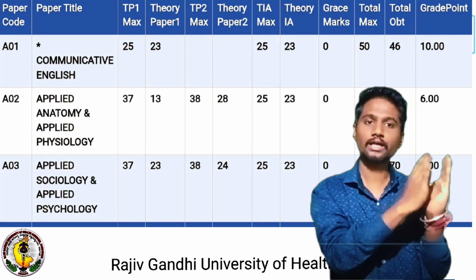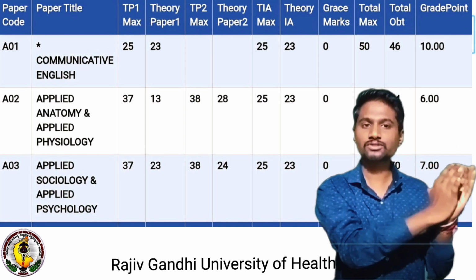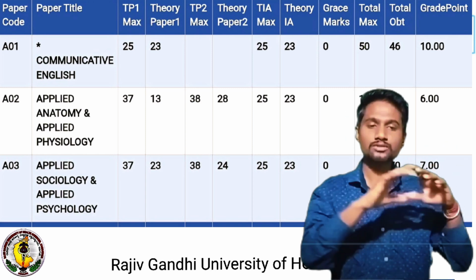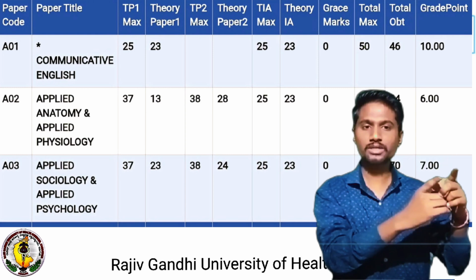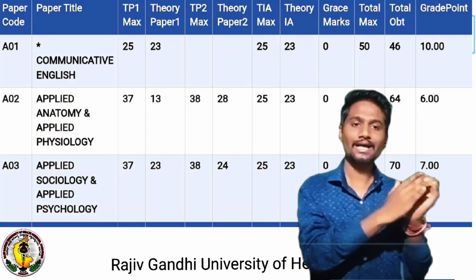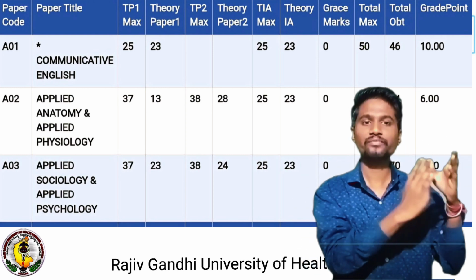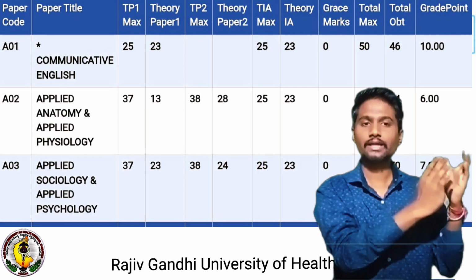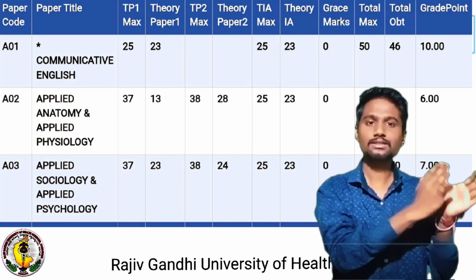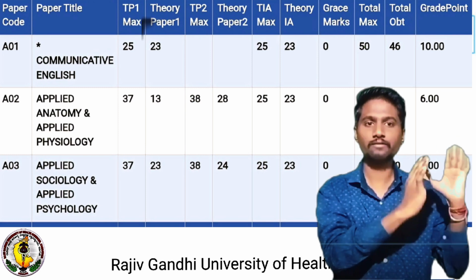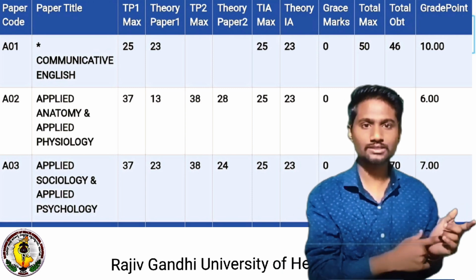Out of TP1 max, how many marks you have scored will be given in TP1. In this mark sheet TP1 will be anatomy, so the maximum marks you can score in anatomy was this much, and how much you scored in that is this much, that will be TP1. Now let's move to the next column.